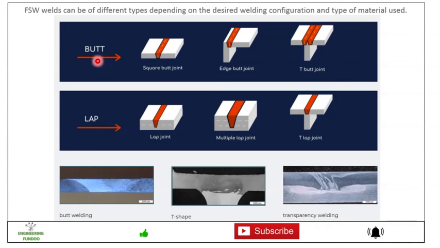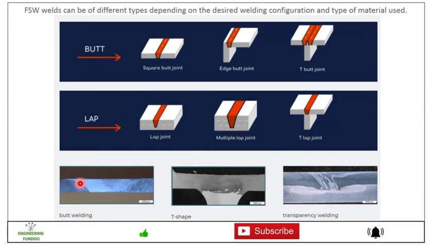Friends, FSW welds can be of different types depending on the desired welding, the configuration and the type of material used. Here you can see this is the butt weld, square butt joint, edge butt joint, and here you can see the T butt joint. Similarly, we can have a lap joint also. Here you can see the lap joint, then multiple lap joint and T lap joint.